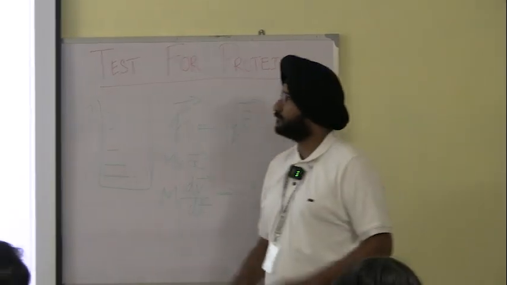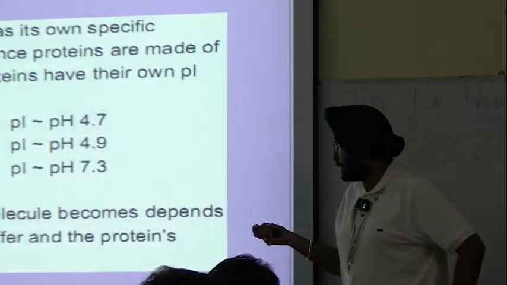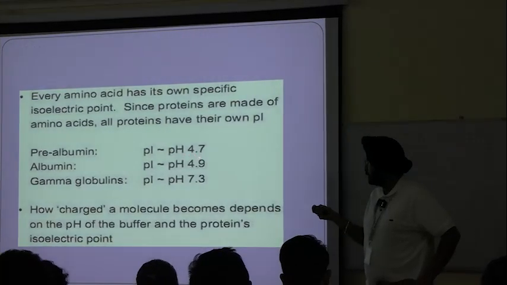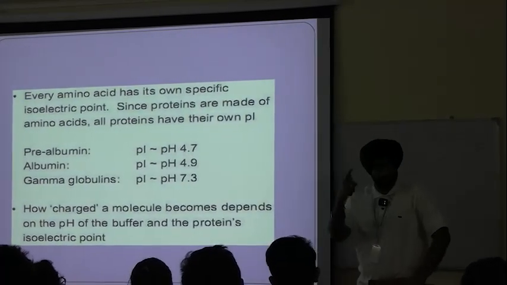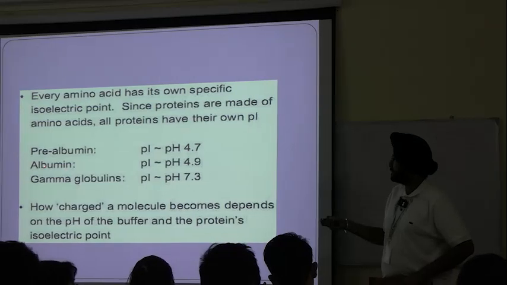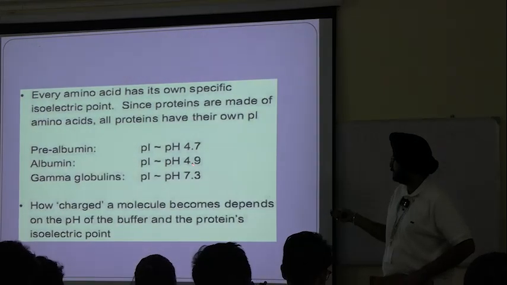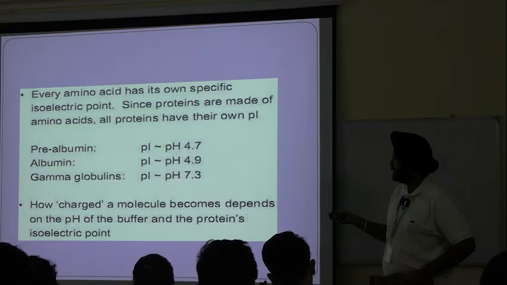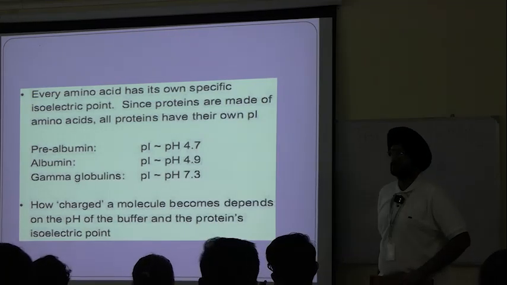No. See, pre-albumin has an isoelectric pH at 4.7. Pre-albumin is also a blood protein. Then there is albumin, pH at 4.9, and gamma globulins at 7.3.